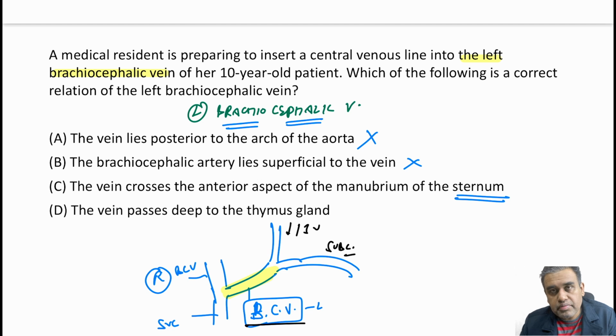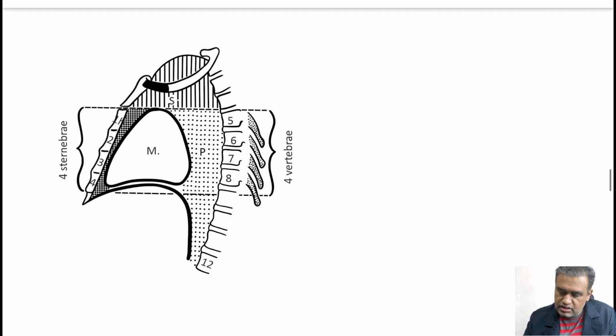Sternum is a subcutaneous bone. You can feel it. Do you feel any vein in front of the manubrium sternum? Obviously not. Answer obviously is option number D over here. The vein passes deep to the thymus gland if there is thymus gland present. Let me show you some images. You will understand from there. So remember the focus over here. The focus is on the left brachiocephalic vein. Now let us see some images.